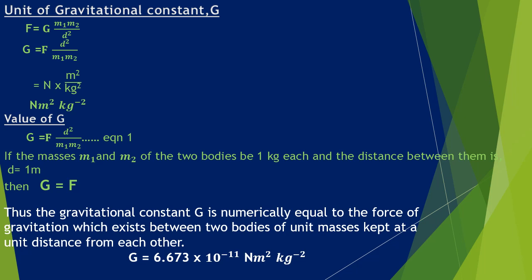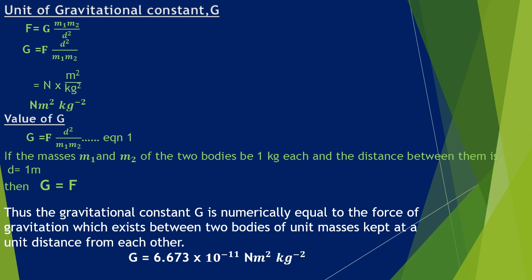Now let us try to find out a definition for G. How can we define G? So G is equal to F D square by M1 into M2. Now in this equation, let us substitute M1 and M2 is equal to 1 kg, or let two objects having mass 1 kg be separated by a distance of 1 meter. So D is 1 meter, so 1 square is 1, and M1 and M2 both are 1 kg, so 1 into 1 is 1. So G finally will be equal to F when we substitute all these values.